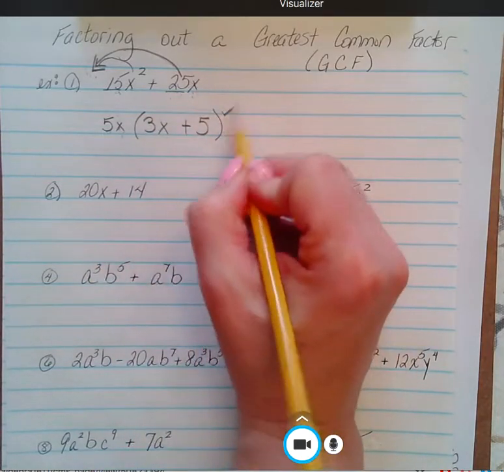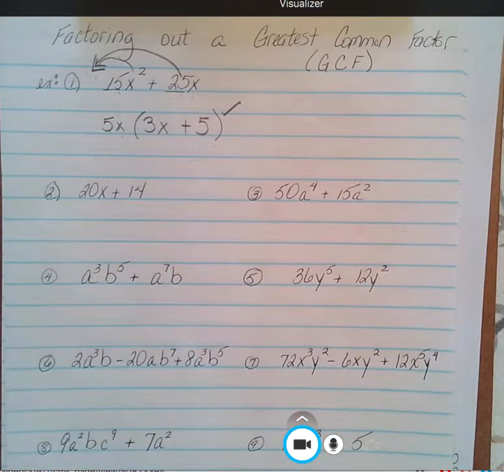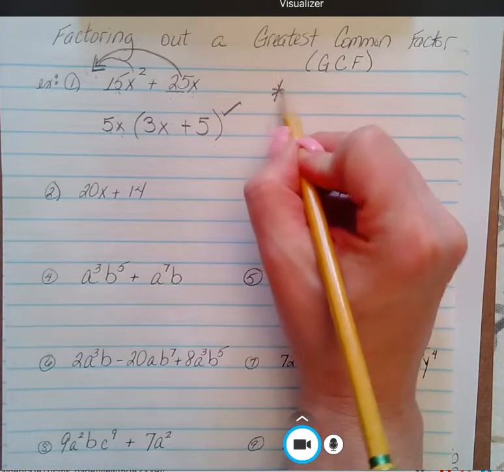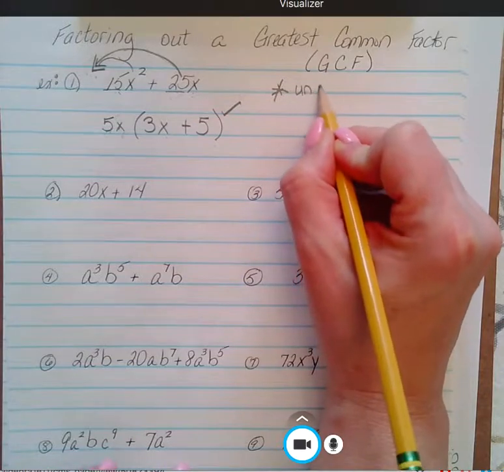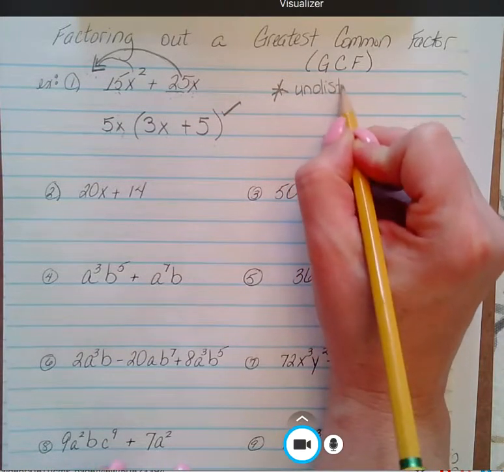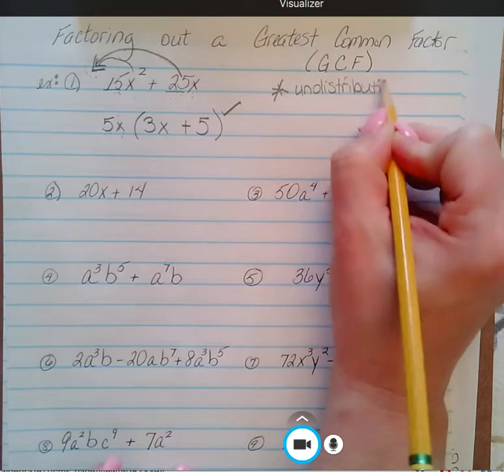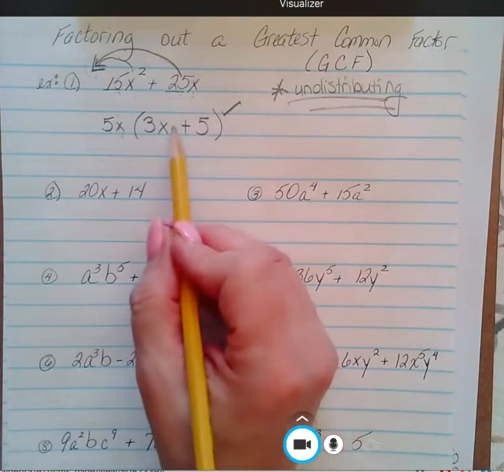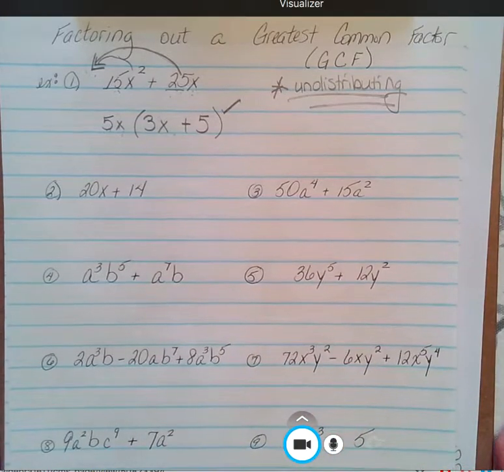Yep, check. So that's what I do. Always distribute back in to double check. So whenever we are factoring out, we are undistributing. That's kind of what I think of it as. And multiply back in, distribute back in to double check your answer.